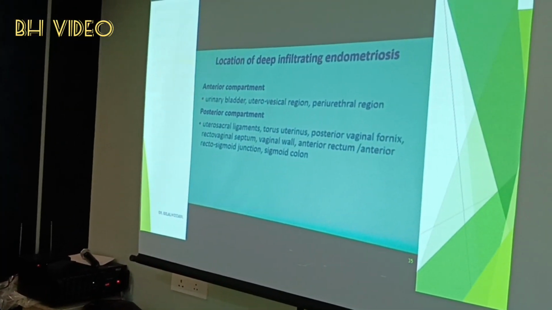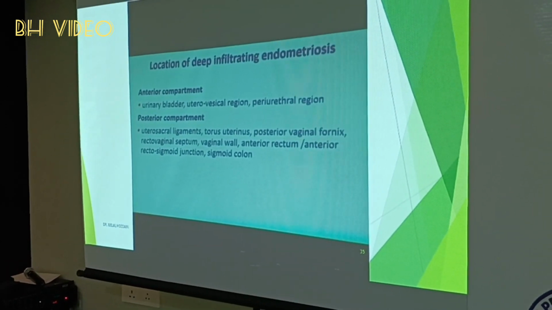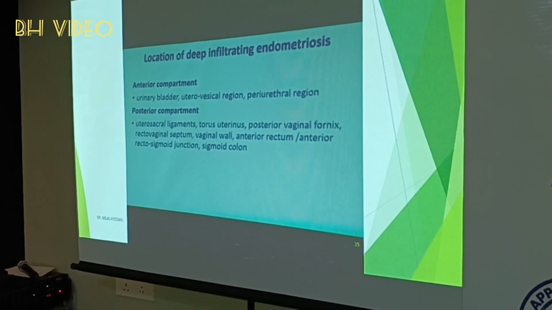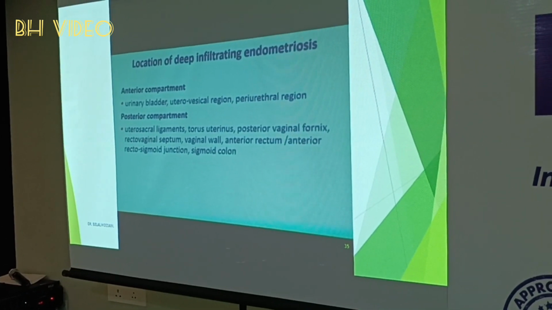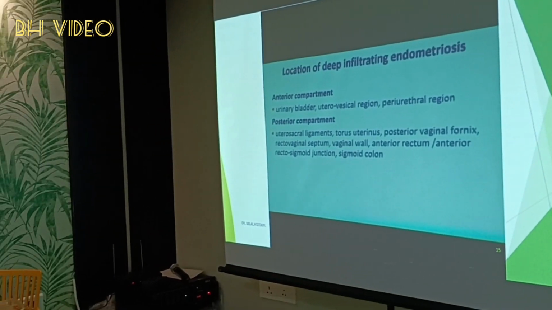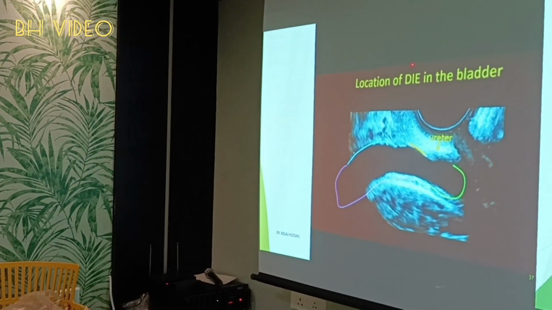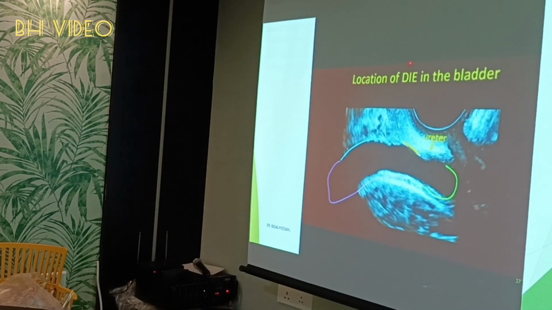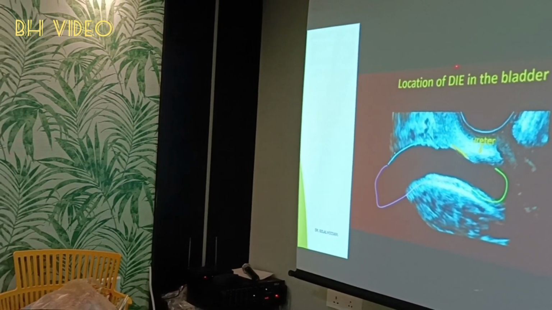uterovesical region, periurethral region, posterior compartment, uterosacral ligament, torus uterinus, posterior vaginal fornix, rectovaginal septum, vaginal wall, anterior rectum, anterior rectosigmoid junction and sigmoid colon. These are the sites. This is the location of DIE in bladder. This is a picture of deep infiltrating endometriosis in bladder.